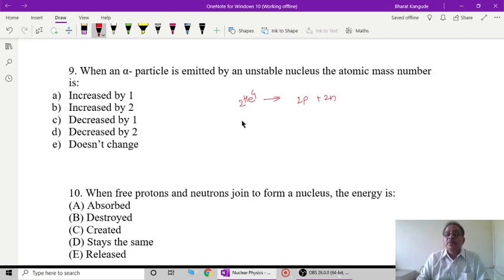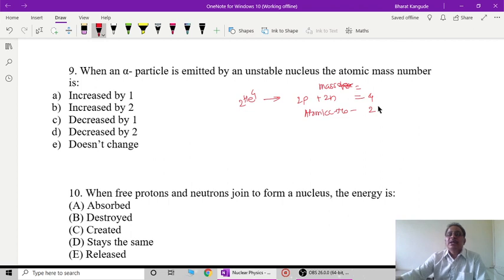So the atomic mass number decreases by 4, and the atomic number decreases by 2. The options are increases by 1, increases by 2, decreases by 1, decreases by 2, and doesn't change.